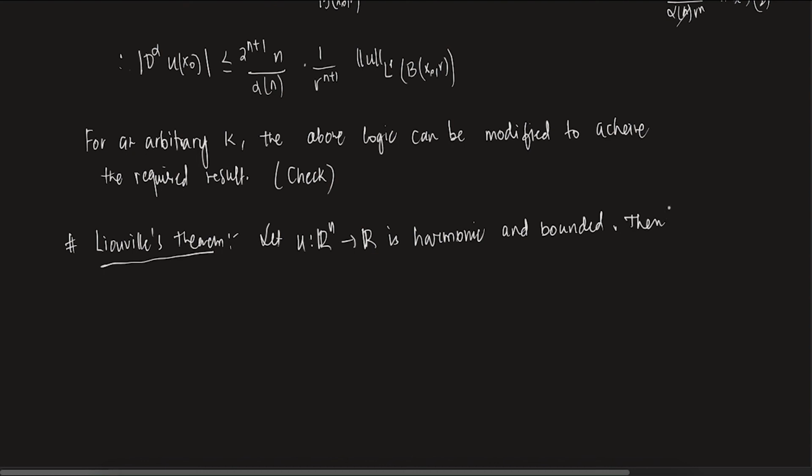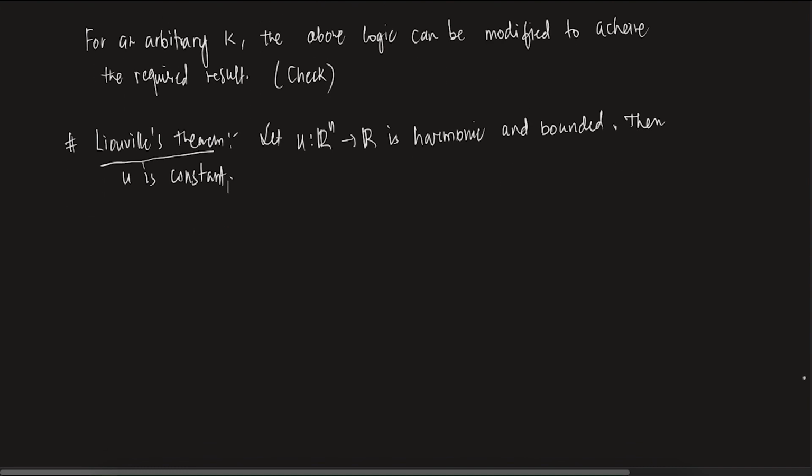Then u is constant. Quite clear. How do I show this? For the proof, you fix x naught in Rn and R positive. Clear? Okay.